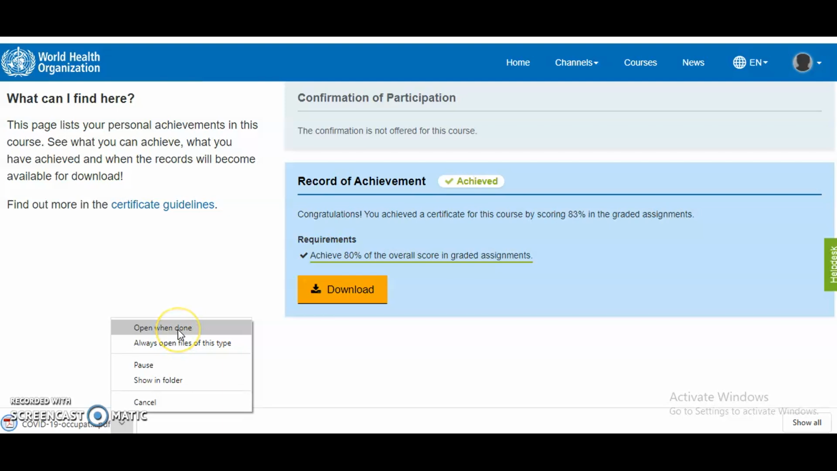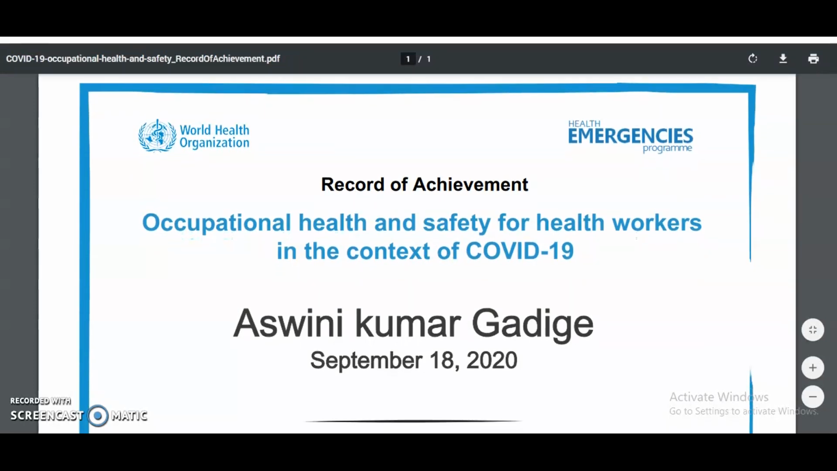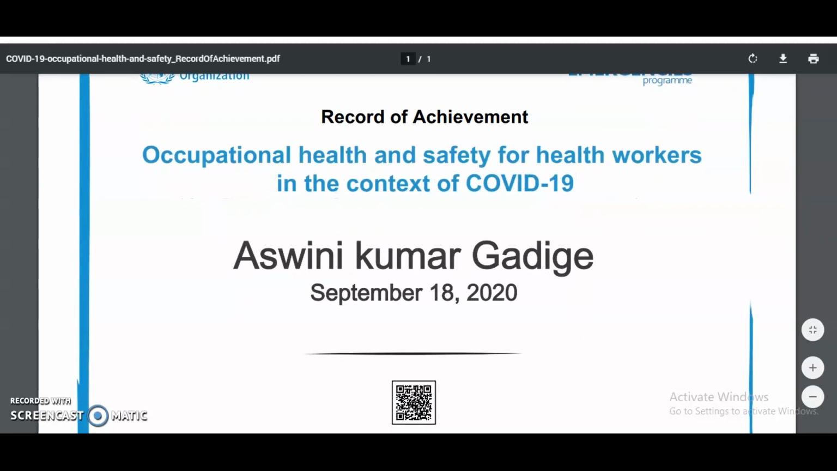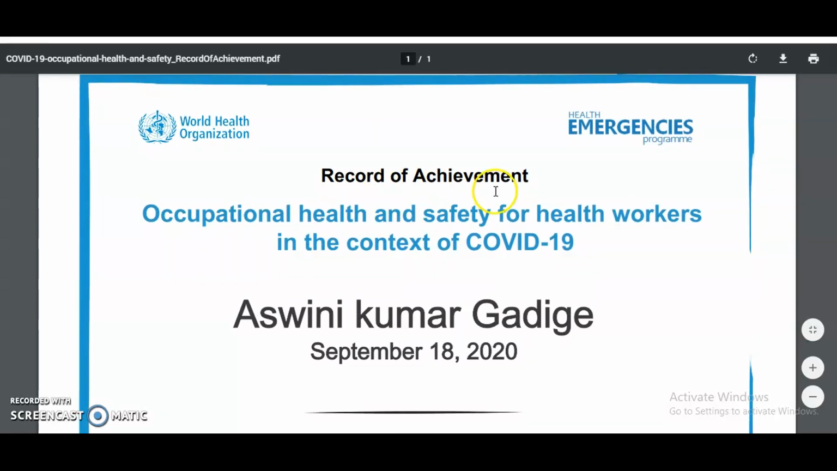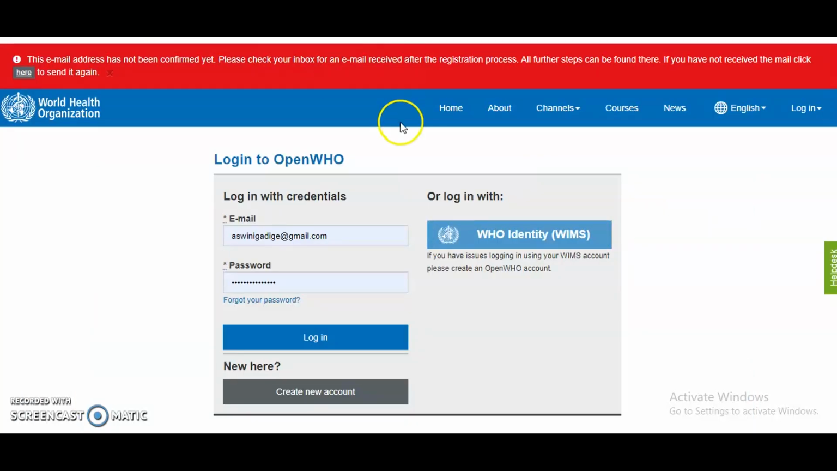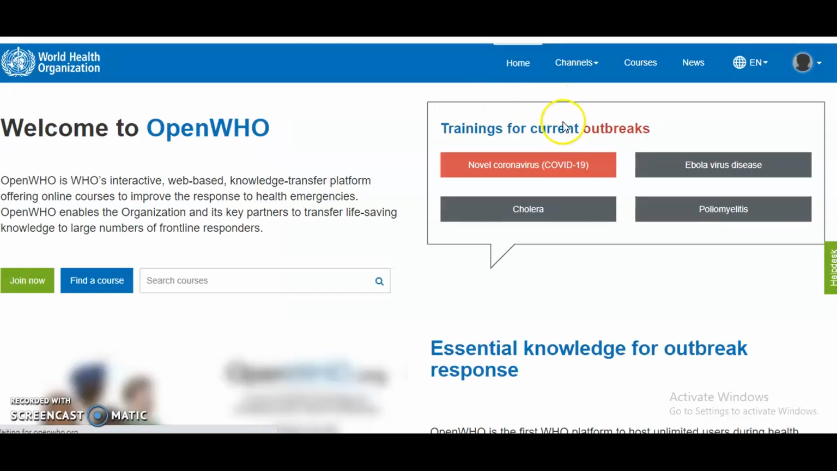Okay, so here it is downloading. Anyhow, this certificate will be helpful to you in any case. It comes like an extracurricular activity, which will be beneficial in your future also to put in your resume. You can see the World Health Organization record of achievement on the occupational health and safety for health workers in the context of COVID-19. Like that, whatever courses are provided here by the WHO, you can avail all the courses. Okay, guys, so just try yourself.